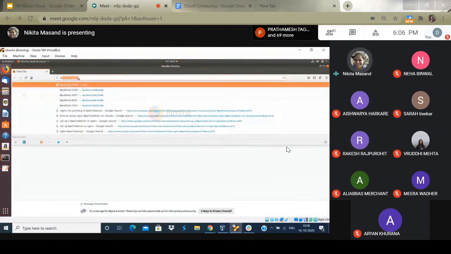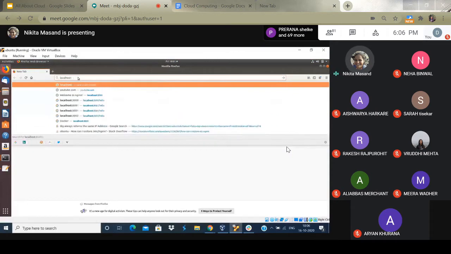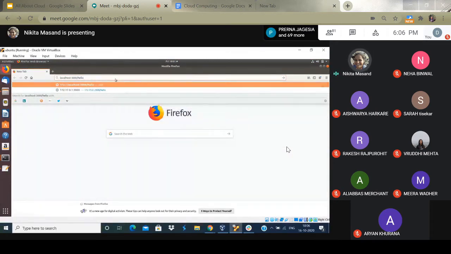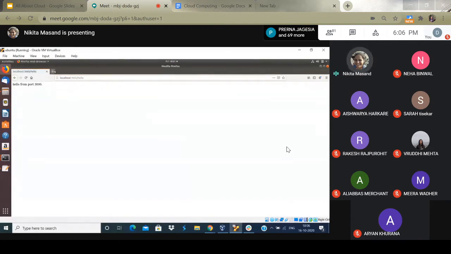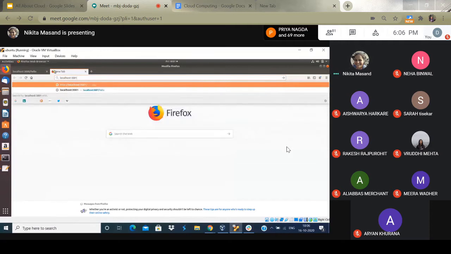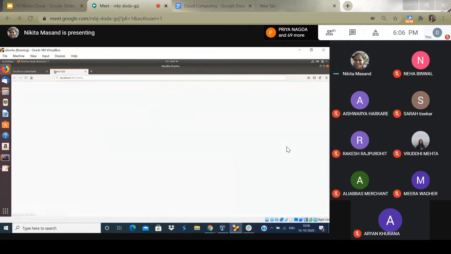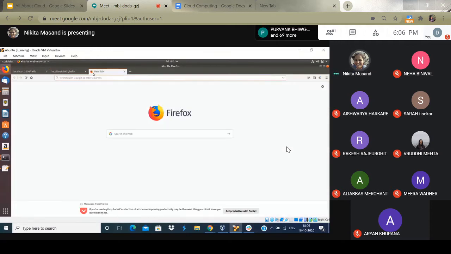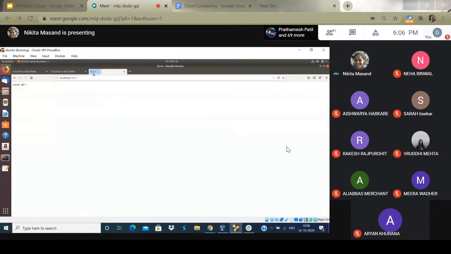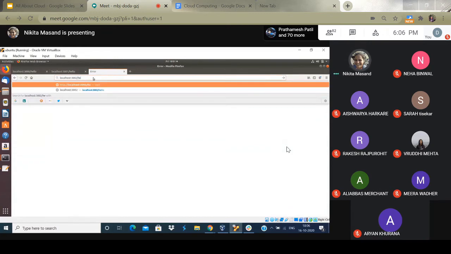Let's see if everything's working fine. I'll go to localhost. The first one was at port number 3000, and the endpoint was /hello, if you see in the code. It says hello from port 3000, cool. Next I'll go to 3001/hello. This also works, great. And then I'll go to 3002, sorry, it should be /hello.